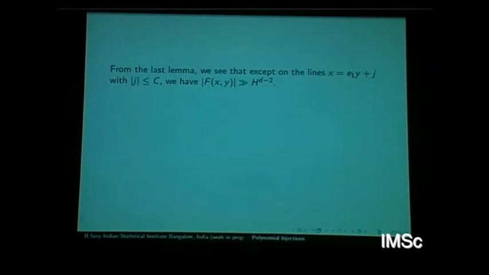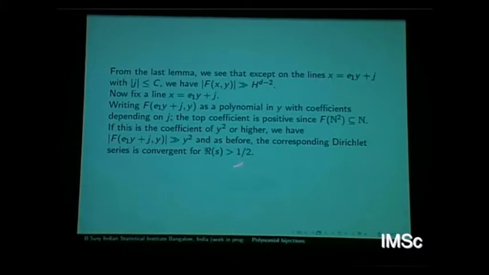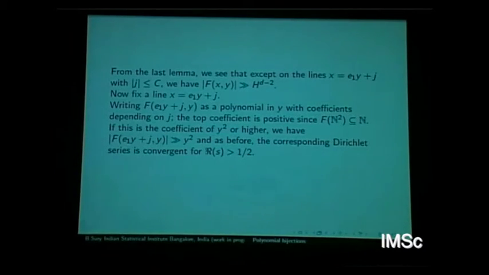Okay, f(x,y) has the lower bound, and the Dirichlet series will converge, since this is bounded above by 1 over h to the d minus 2 to the s and so on. So what we are looking at is only these finitely many lines. If this top coefficient is the coefficient of y squared or higher, then also we are through, because the Dirichlet series will converge for real part of s bigger than half, whereas it is a Riemann zeta function here if it were a bijection. So let's assume that this is of this form.